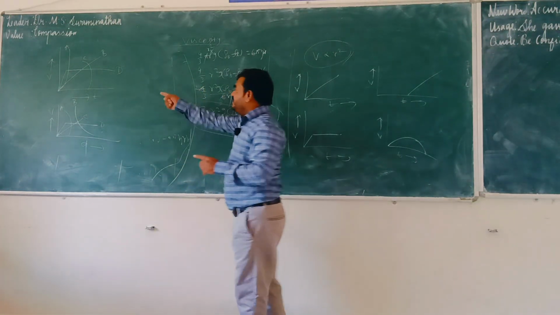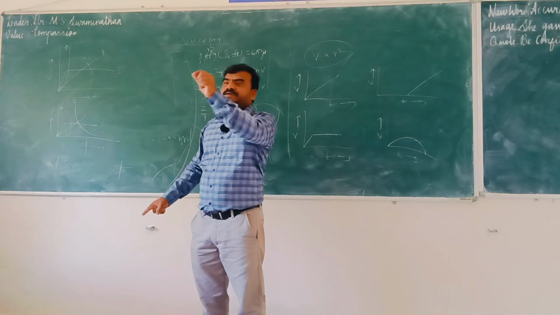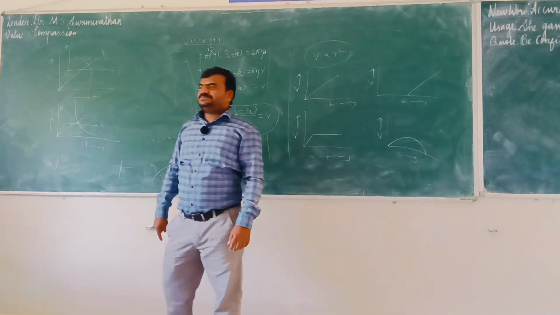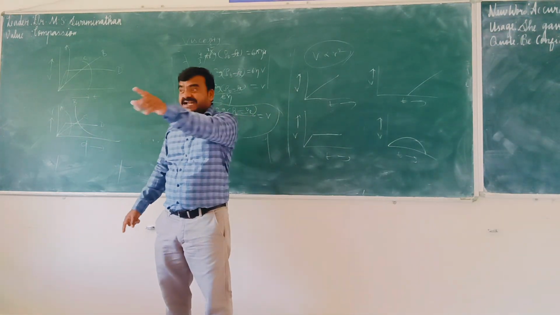See, in the previous graph, the x-axis was time. Here, D means distance.